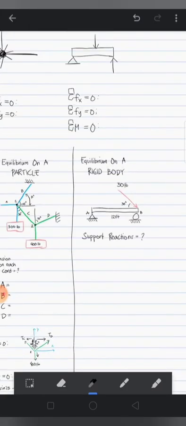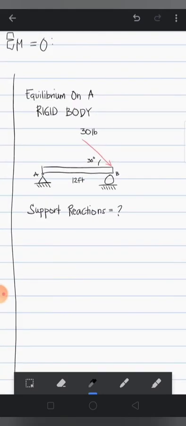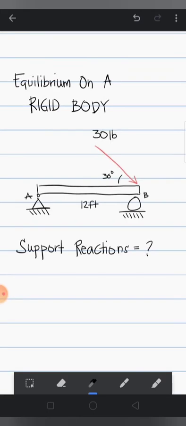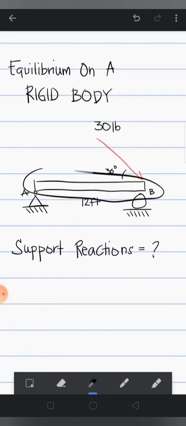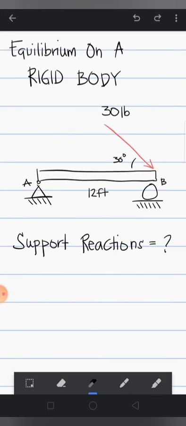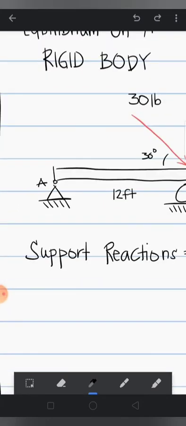So moving on to the next type, which is the equilibrium on a rigid body. Here we have an example. We have a simply supported beam. This is a beam, a rigid beam to be specific, and being supported by a hinge. A hinge is something like you can see on the doors of your houses, in your home.